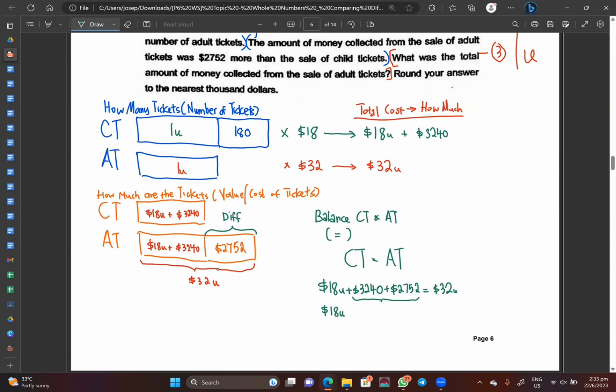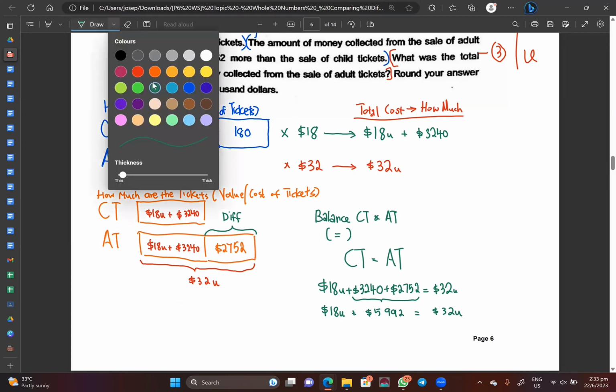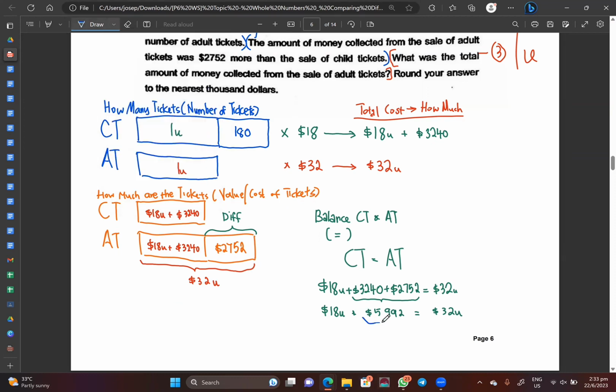All right, we go 3240 plus 2752. We get to an answer of 5992, which is equals to $32 unit. Now, when I see something like that, I immediately know, what do I know for sure? I know how to find out this one already. Correct now? $18 unit plus what is equals to $32 unit? So you think, and then you calculate.